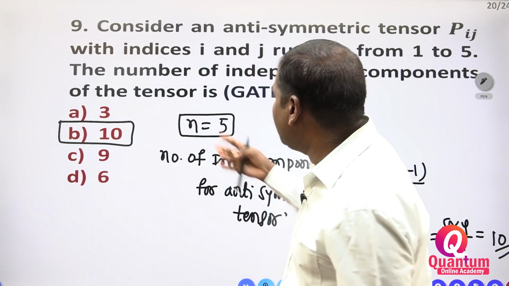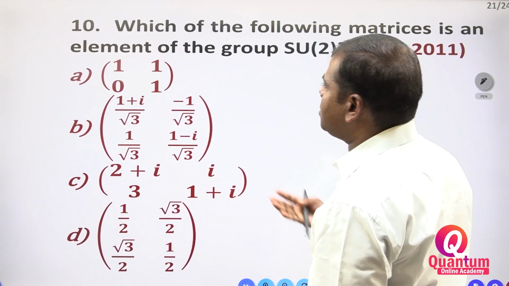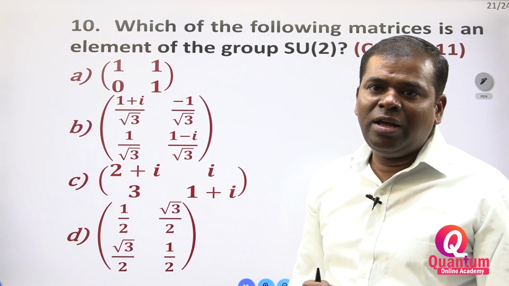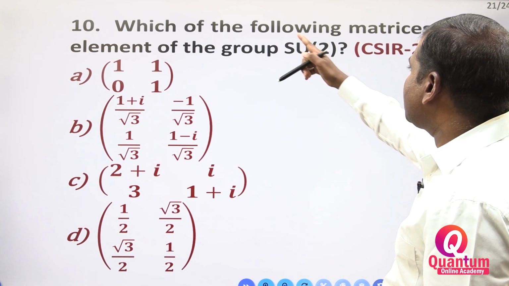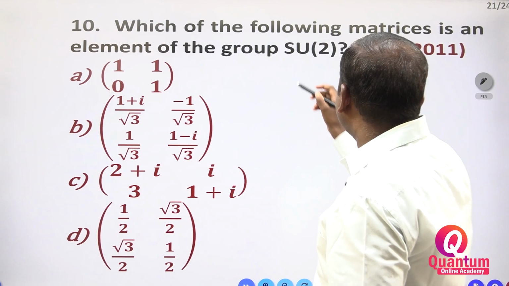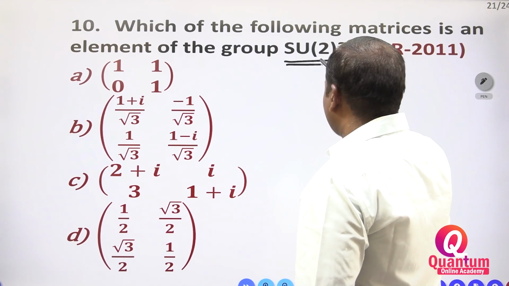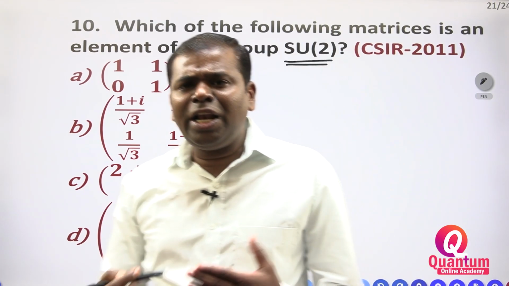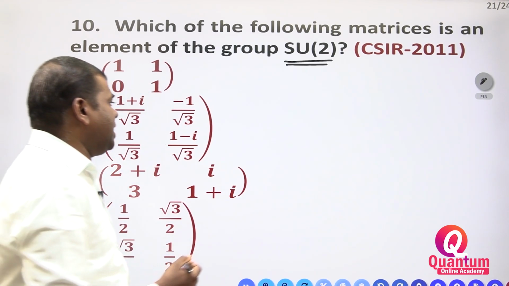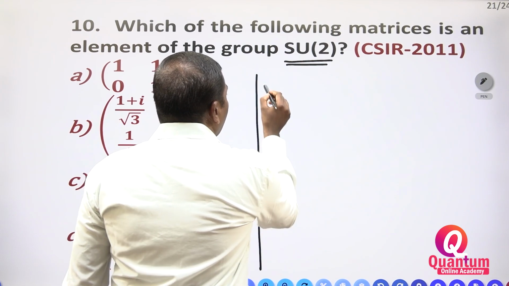I took this one according to my segregation. Now the last one, the 10th part. You have to see which of the following matrices is an element of the special unitary group 2. For the special unitary group 2, there is a formula. What is the rule?